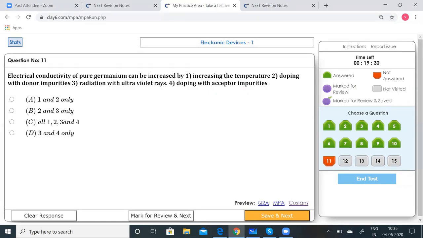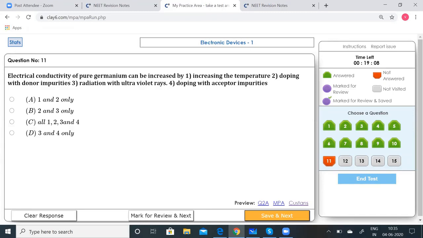Which statements are correct? Now we know electrical conductivity can be increased by deliberately doping it, or by adding impurities.